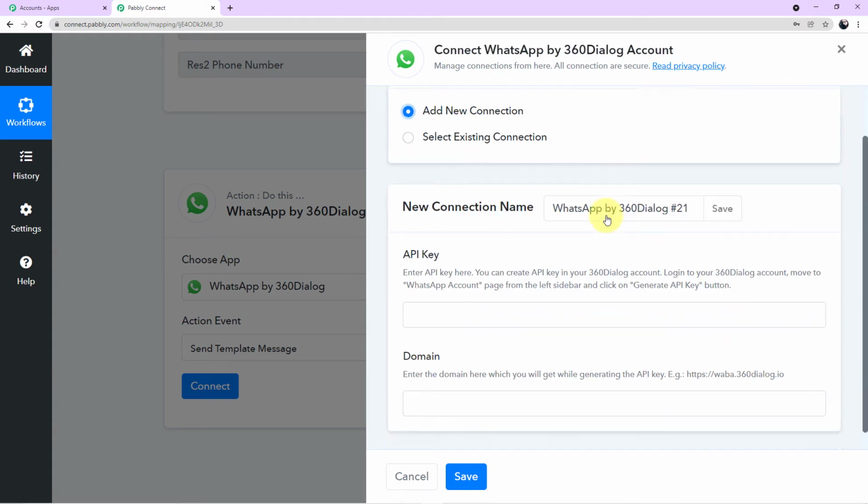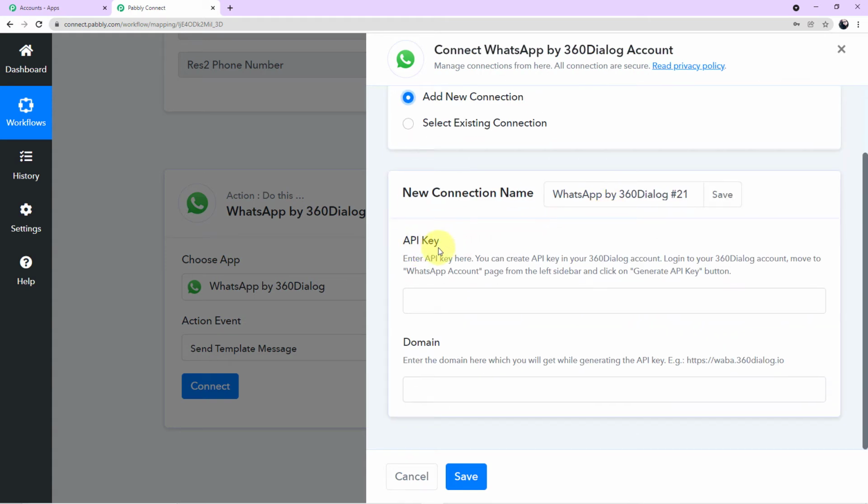So I'll click on add new connection and now, guys, it is asking us to fill the values in two required fields, API key and the domain. So let's read the description so that we can know from where we have to find the API key and the domain. It is written, enter API key here. You can create API key in your 360 dialog account. Log into your 360 dialog account, move to WhatsApp account page from the left sidebar and click on generate API key button. Okay. And in the domain it is written, enter the domain here which you will get while generating the API key, example